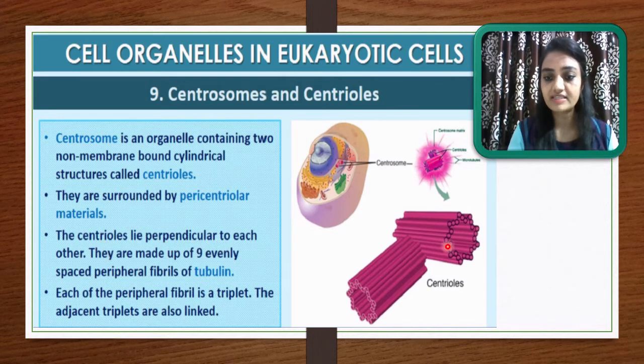Here you can see they are perpendicular to each other, and they are made up of 9 evenly spaced peripheral fibrils of tubulin, which is a type of protein. So the fibrils present in this structure are made up of tubulin protein. Each of the peripheral fibrils is a triplet. This is the triplet structure, and the adjacent triplets are also joined with each other.